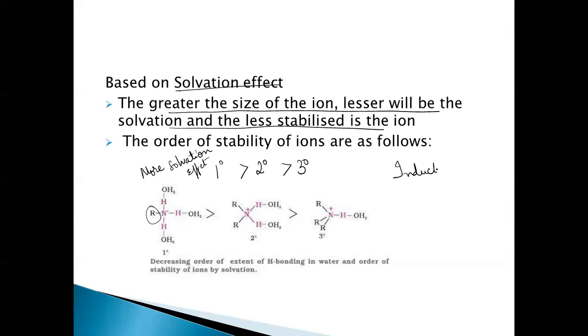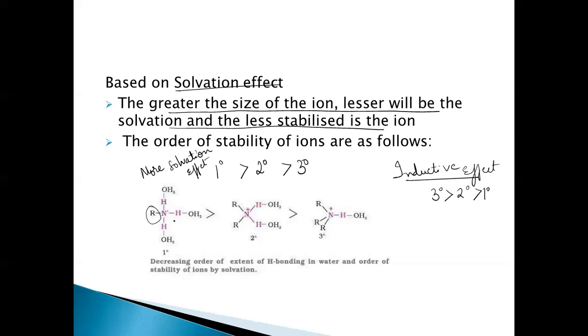In the inductive effect, we have seen that tertiary amines are more basic than secondary than primary. But according to the solvation effect, primary should be more basic than secondary, than tertiary, because the smaller the size of the cation, the greater the solvation effect, as it can more easily form hydrogen bonding.